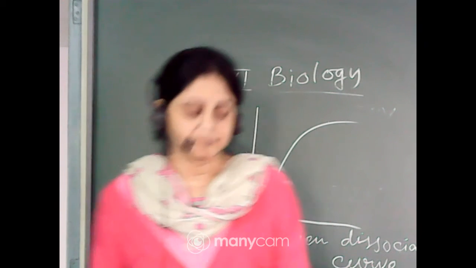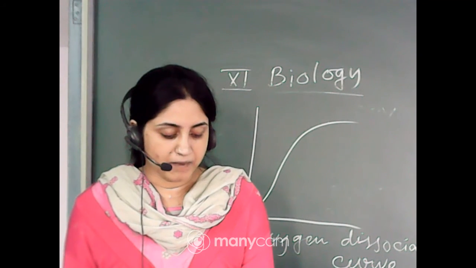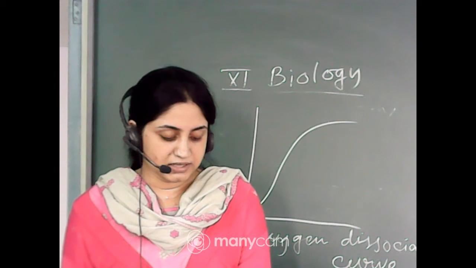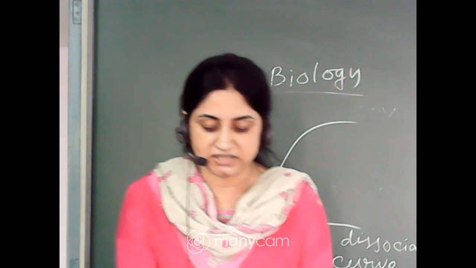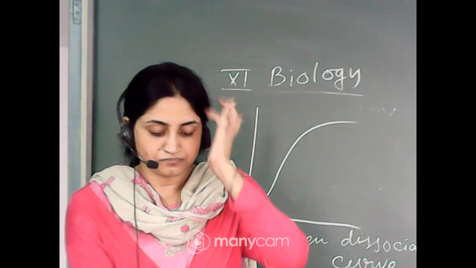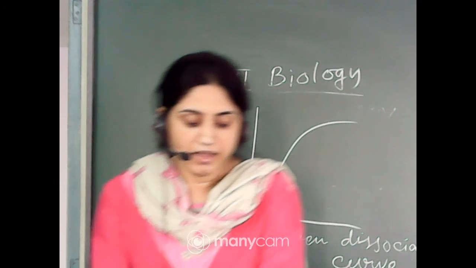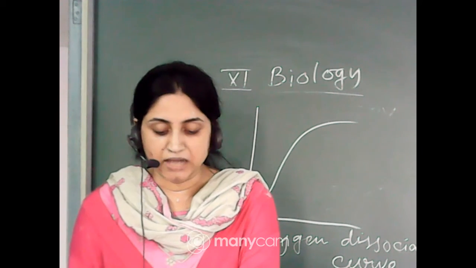When the partial pressure of carbon dioxide is low and partial pressure of O2 is high, as in the alveoli, dissociation of carbon dioxide from carbaminohemoglobin takes place. The CO2 which is bound to hemoglobin from the tissues is delivered to the alveoli.